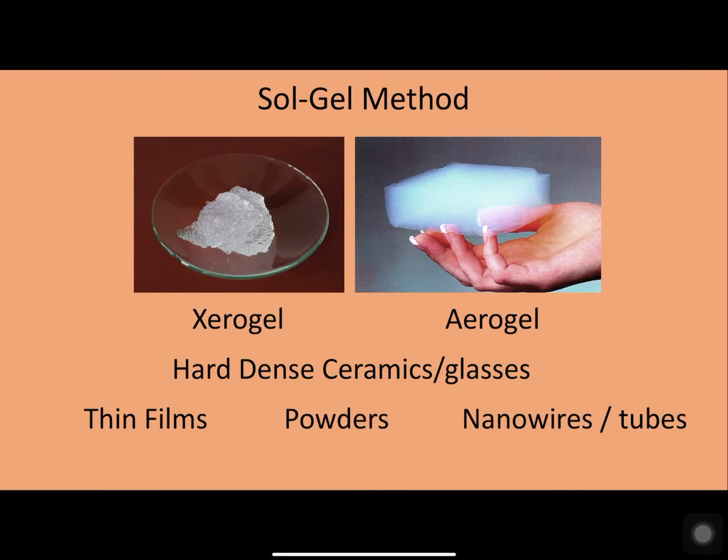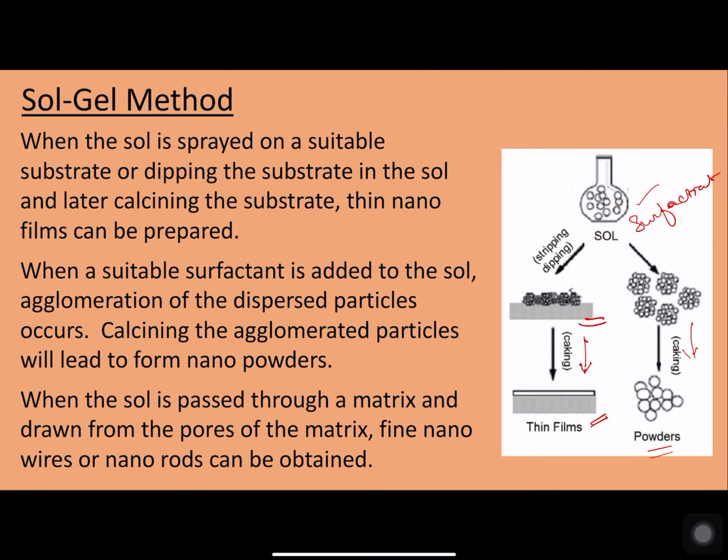So using this method, we can form very dense and highly porous, low density aerogels, dense ceramic materials, thin films, powders, or, by drawing this solution through a matrix, fine nanowires or nanorods. So different types of materials can be synthesized by this method.